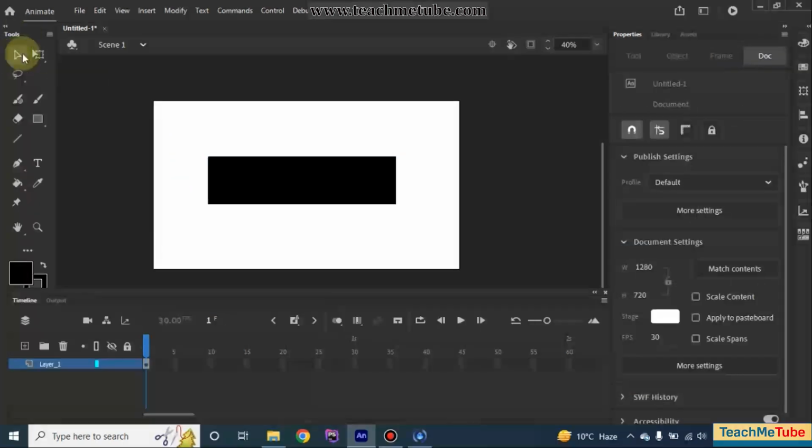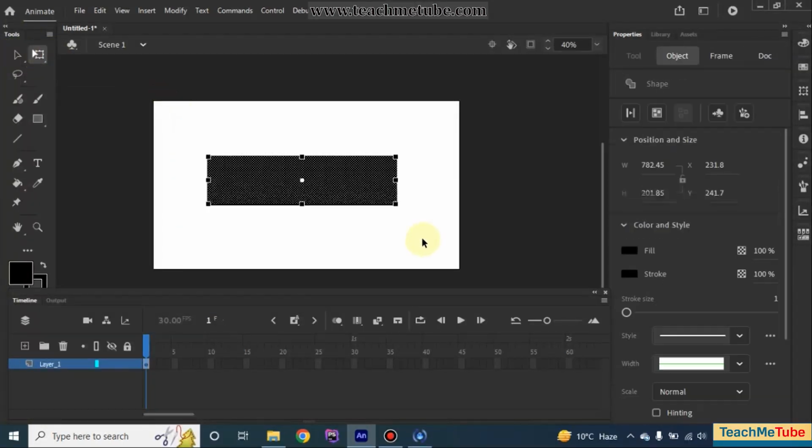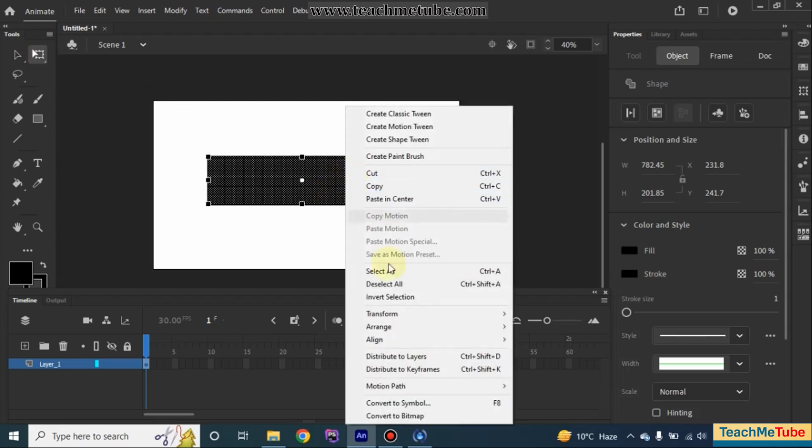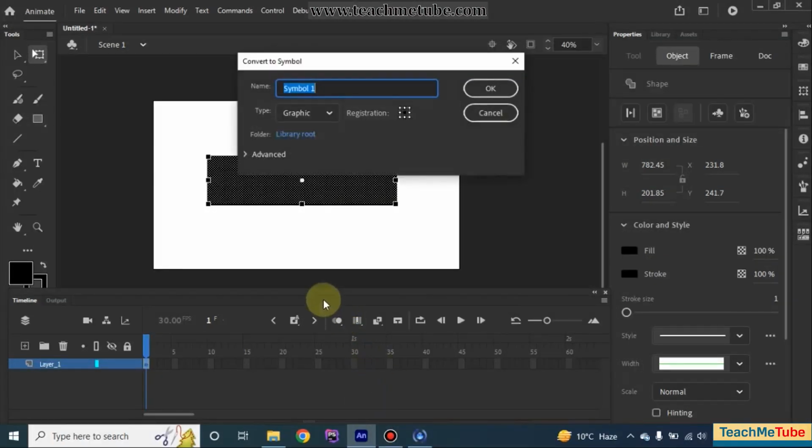shape over here, or we select it by using the free transform tool, we are going to press F8, or you can right click, and here you can see the option convert to symbol. F8 is the shortcut key. Please keep a short diary with you and write down the shortcut keys. It is going to be very helpful for you in the near future. Here is the name of the symbol. You can create a name over here.